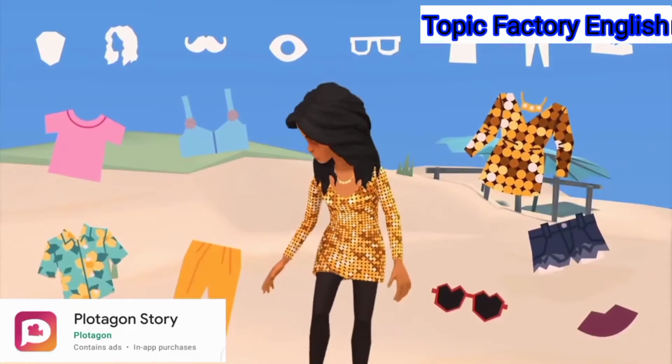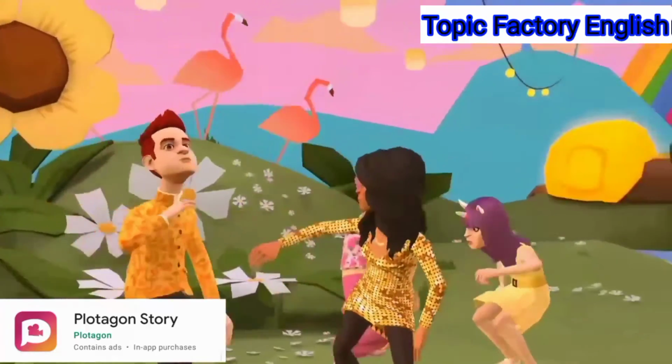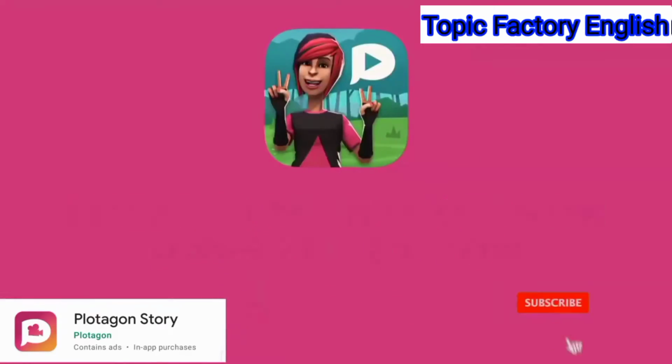In this app you can set your characters, clothes and completely customize it, and also can create new characters. This app is easily available on Play Store and iOS.